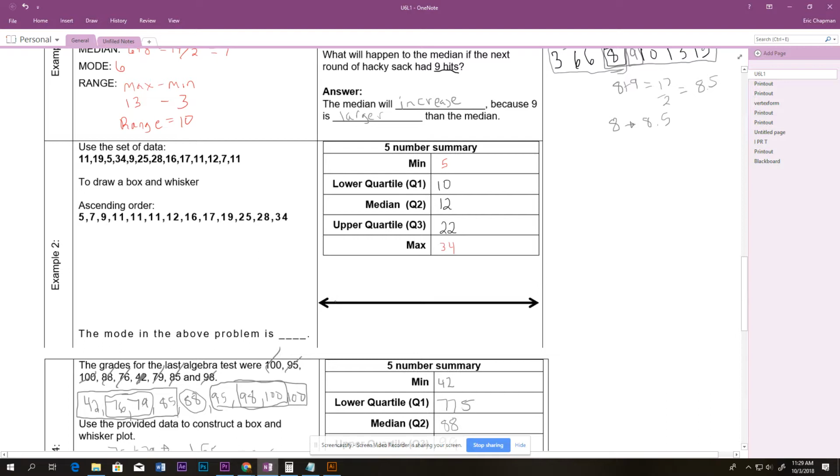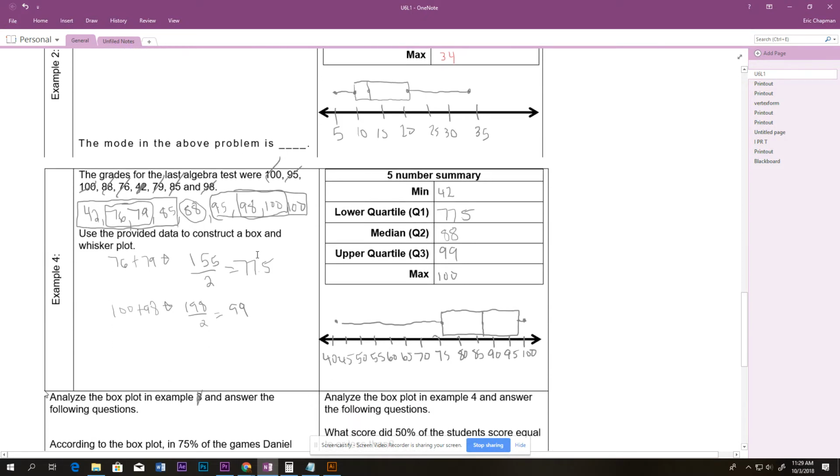Let me redraw it. So we went 5, 10, 15, 20, 25, 30, and 35. So we had 5, we had 10, we had 12, and then 22, and then 34. All right, let's draw our box. And then we had these two as our whiskers. So this is Daniel up here, and these are the scores that he made. So now let's take a look.